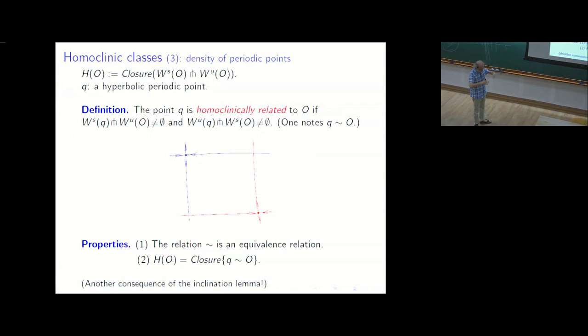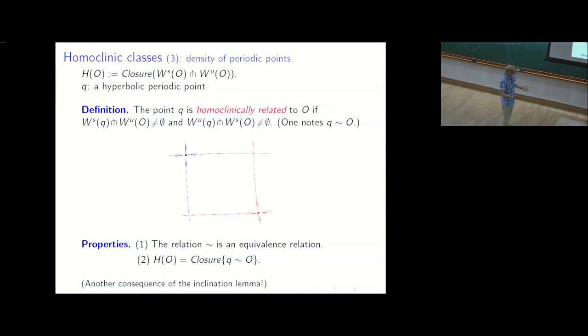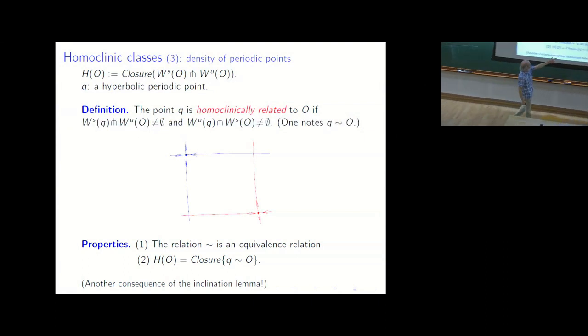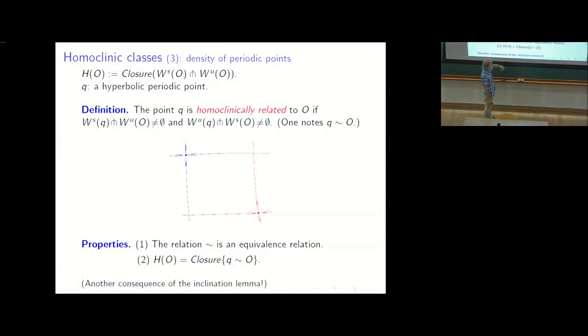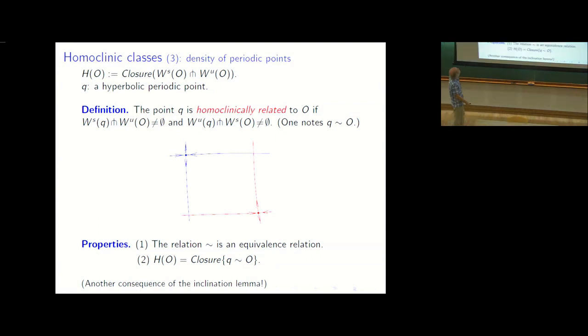So you may look at the equivalence classes for that relation among periodic orbits. And then if you take the closure of an equivalence class among periodic orbits, the closure recovers the notion of homoclinic class.